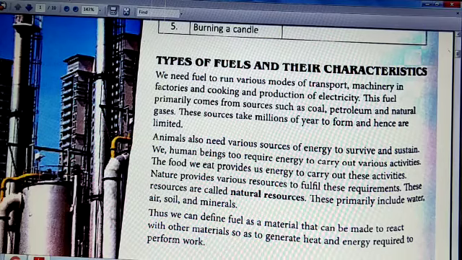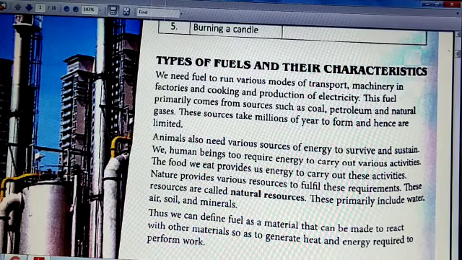Animals also need different sources of energy to survive and sustain. And we human beings require energy to carry out various activities. The food we eat provides us energy to carry out these activities. In lower classes you have read about natural resources. So what are natural resources? The resources which we get from nature, and that mainly includes water, air, soil and minerals.